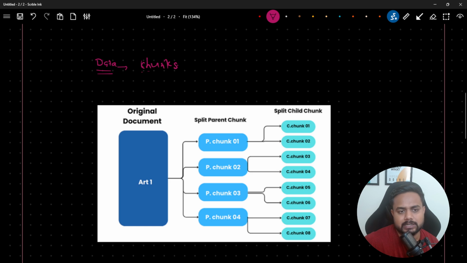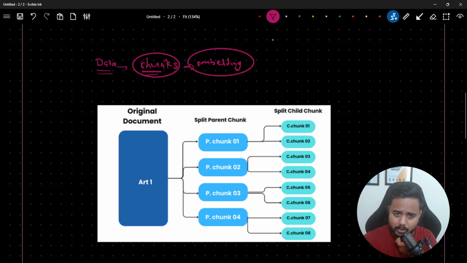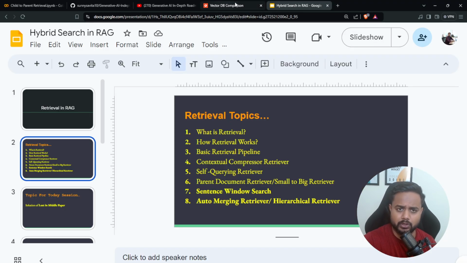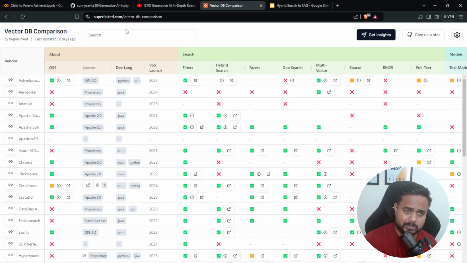Now what happened, guys? This is my chunks, and now I create the embedding. Embedding is a numerical or vector representation of the data. If you go and check our previous video, you will get a clear understanding of embedding and all. So this embedding we always store inside databases, inside vector databases. We have different kinds of vector databases. If you want to know more about it, you can visit this particular link.